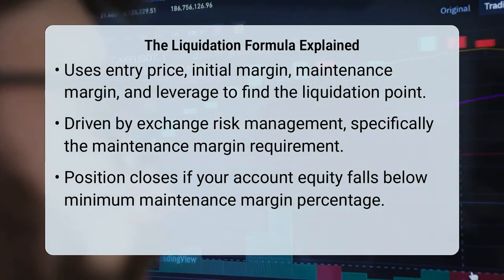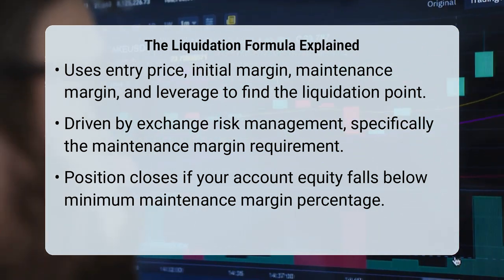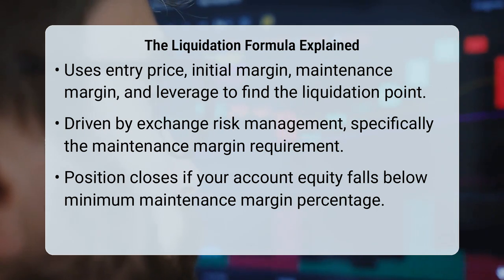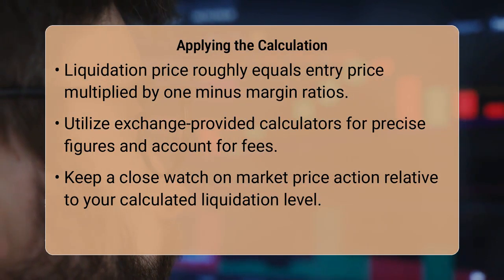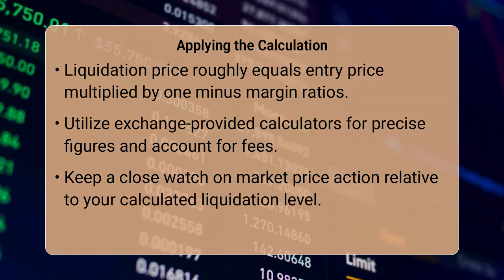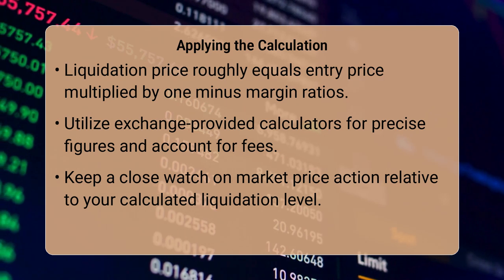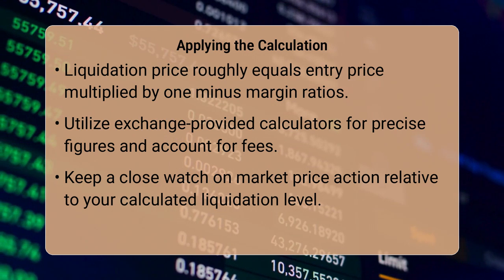To calculate this price, you generally start with your entry price, then subtract a value derived from your initial margin and the maintenance margin. A common simplified formula for an isolated margin long position is liquidation price equals entry price multiplied by 1 minus the initial margin ratio minus the maintenance margin ratio.